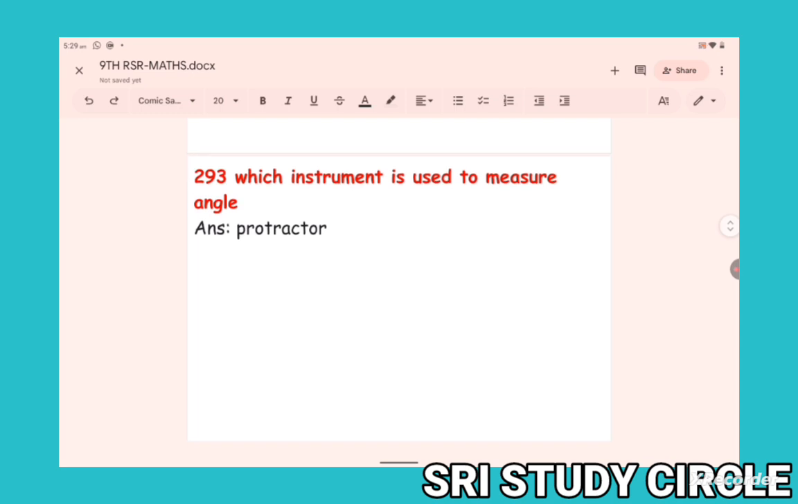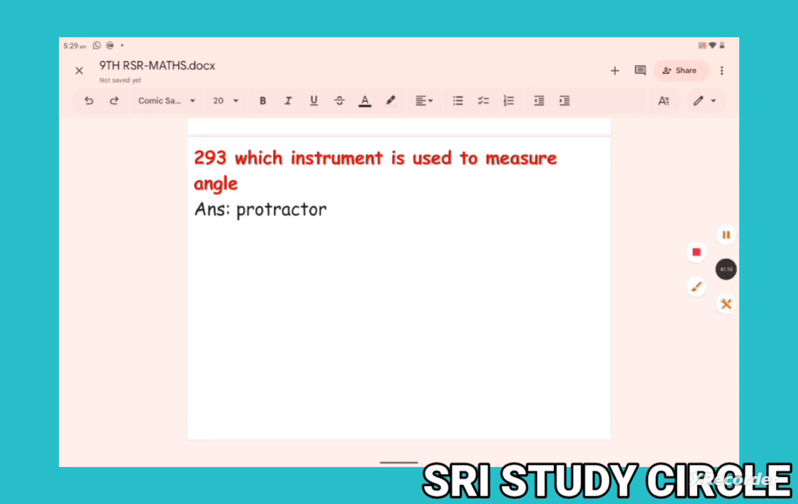Which instrument is used to measure angle? Protractor. Already you know here.